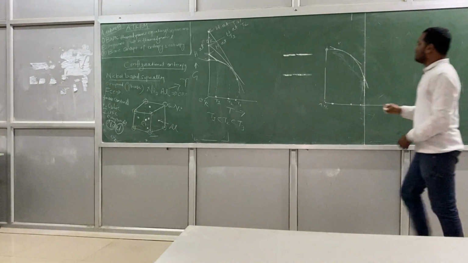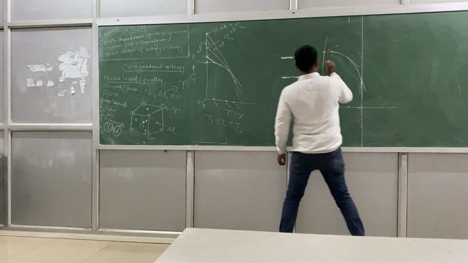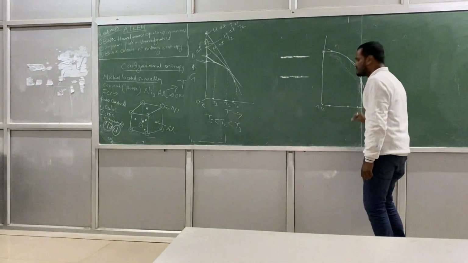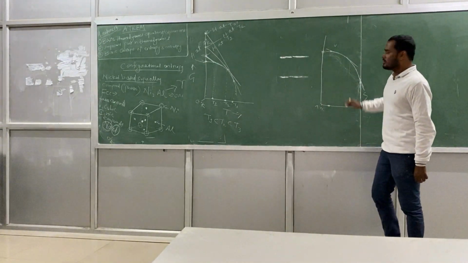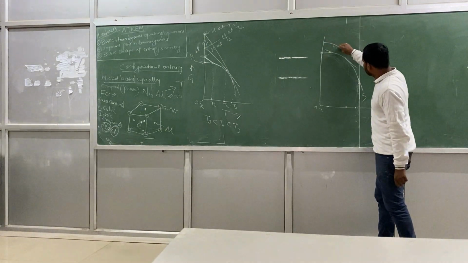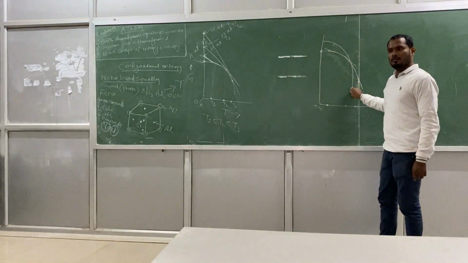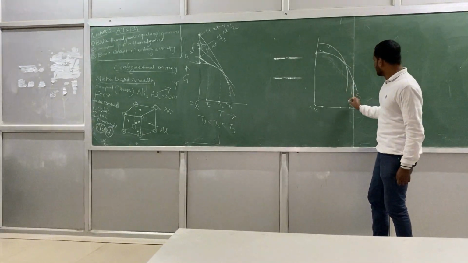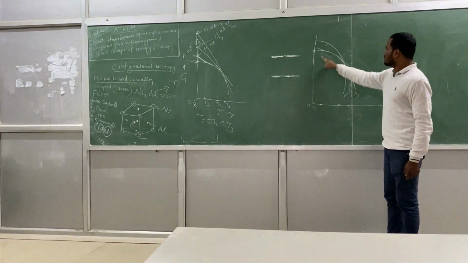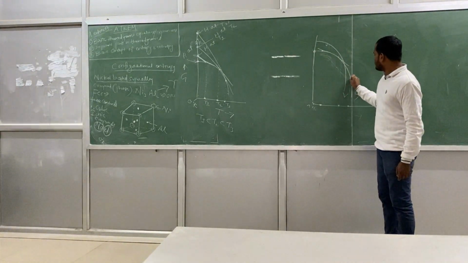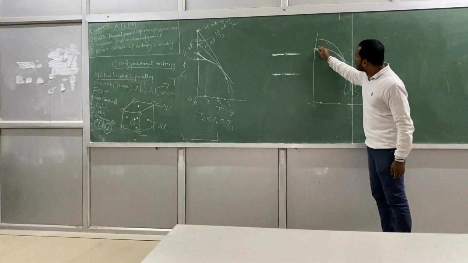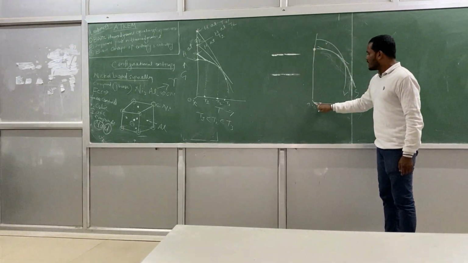Suppose this is solid, then liquid will be like this. You remember? This is liquid, this is solid, because solid has low free energy at low temperature.